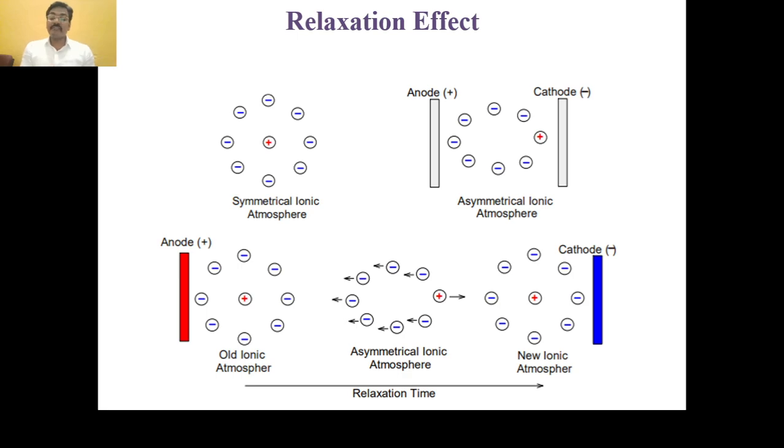This time required to construct a new ionic atmosphere is called the relaxation effect. Therefore, the ion will always be dragged back. The effect thus decreases the mobility of ions and is known as the relaxation effect or asymmetric effect.